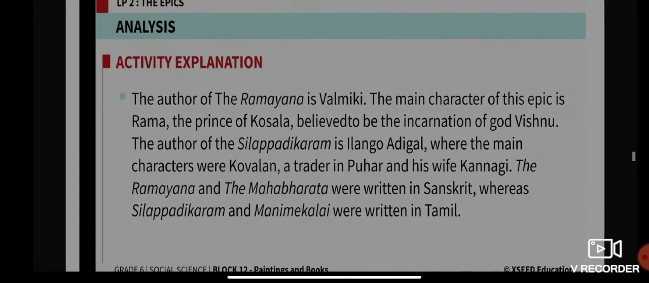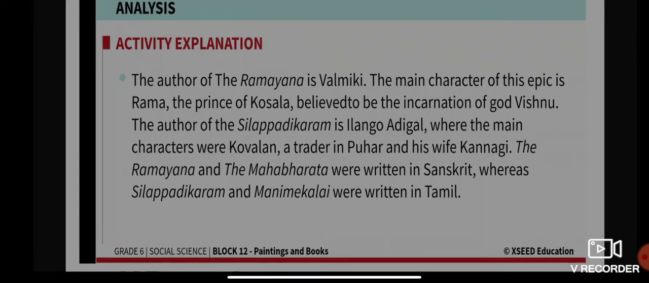The author of the Ramayana is Valmiki. The main character of this epic is Rama, the prince of Kosala. He is believed to be the incarnation of God Vishnu.